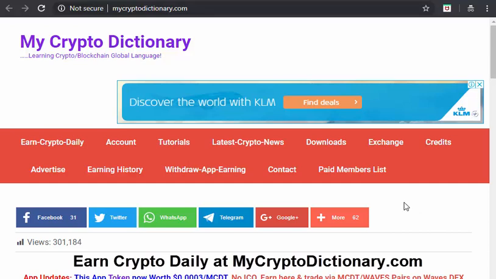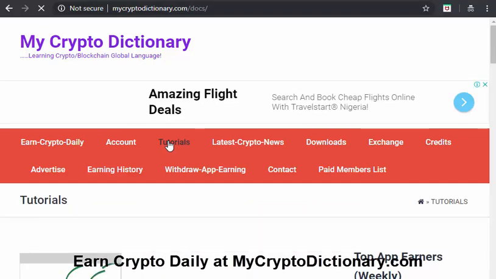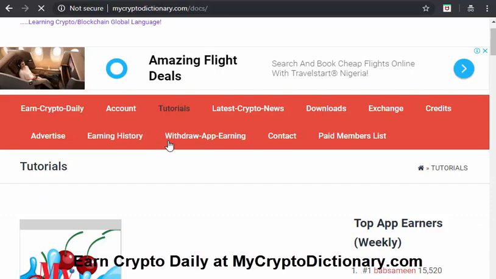Then we have the tutorial section, where we have our non-techie review for newbies. You will surely enjoy a tutorial, and don't forget, even while you are learning, you are still earning. It's a good one, especially for those who don't really know about crypto and don't have the money to start off with. It's an opportunity for them to get in, earn some crypto, and lay their hands on Waves DEX.